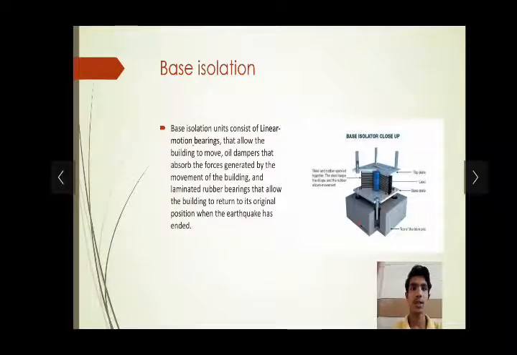A base isolation unit consists of linear motion bearings that allow the building to move, oil dampers that absorb the force generated by the movement of the building, and laminated rubber bearings that allow the building to return to its original position when the earthquake has ended.